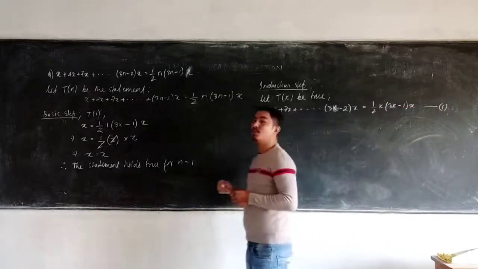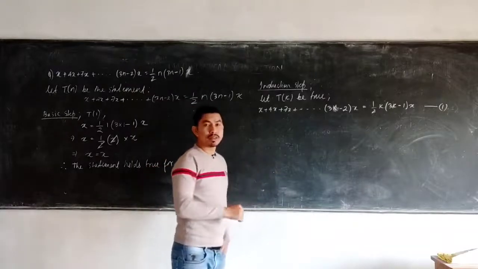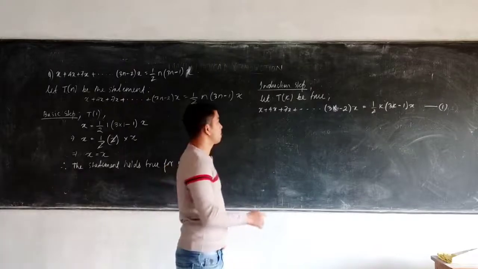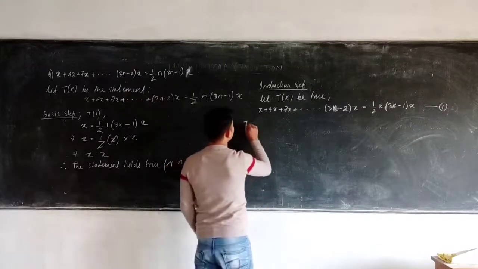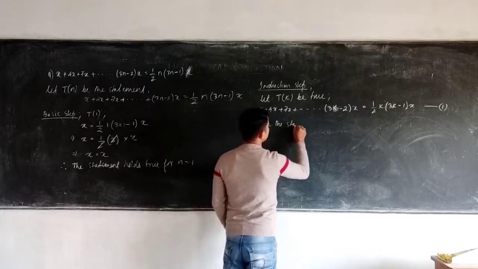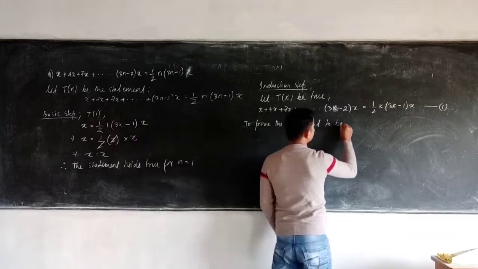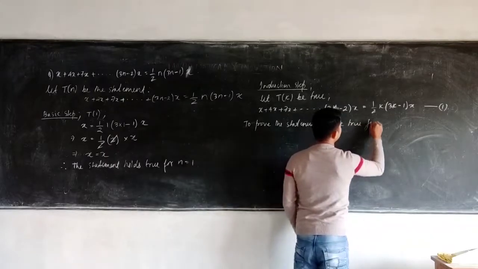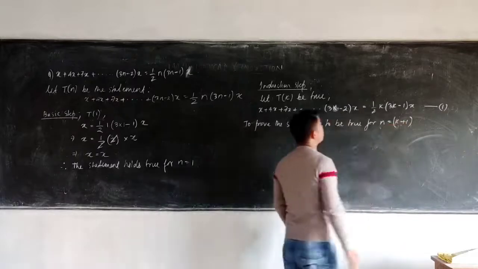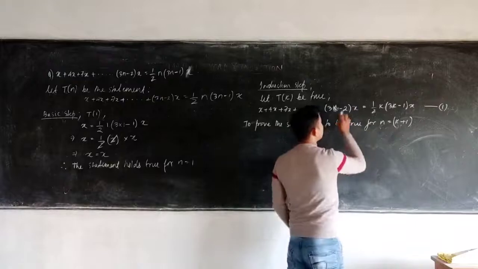So assuming the statement to be true for any value k, now I need to prove that the given statement is true for the value of k plus 1. So now to prove the statement to be true for n equals k plus 1, what do we do? I add the k plus 1th term in the